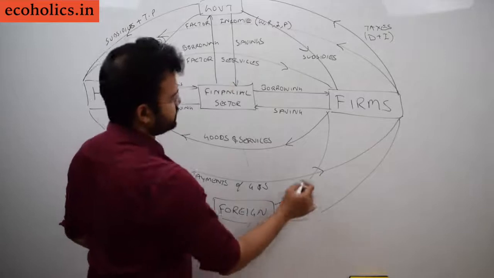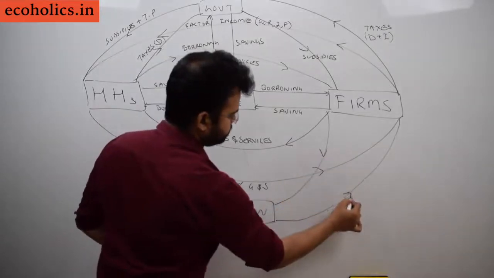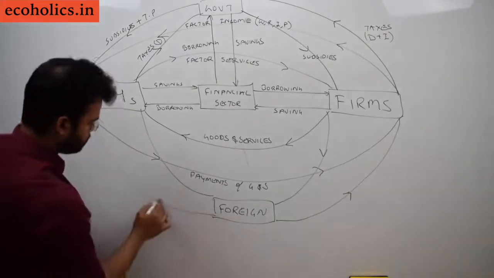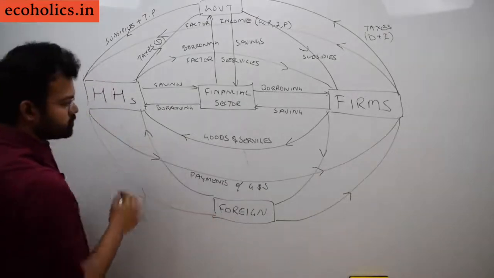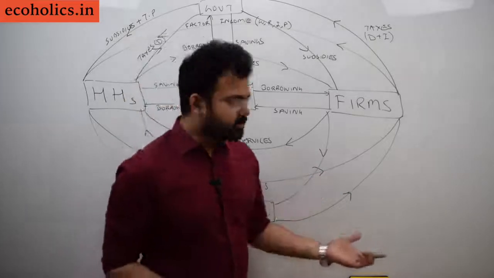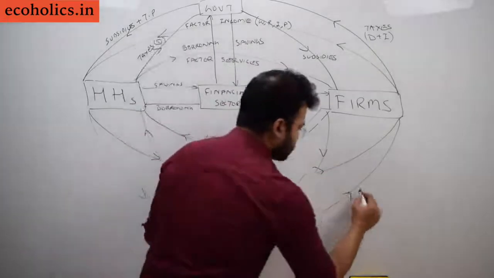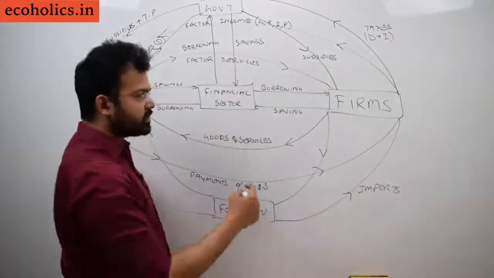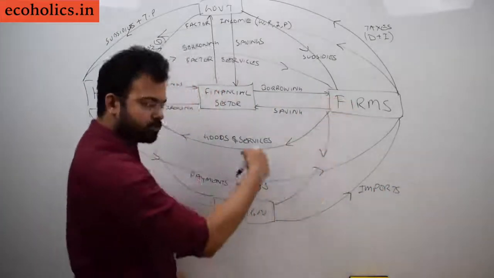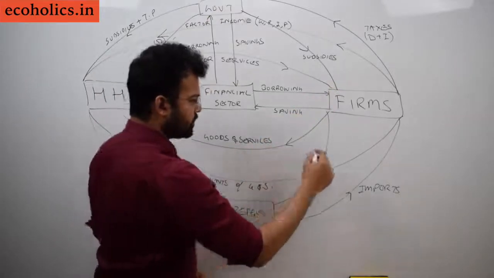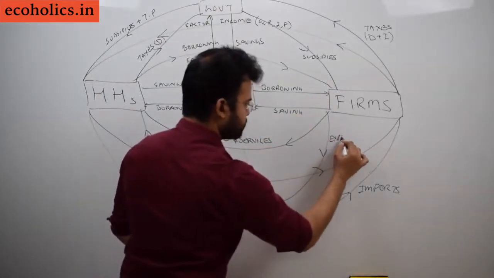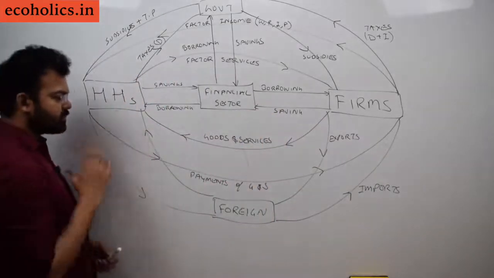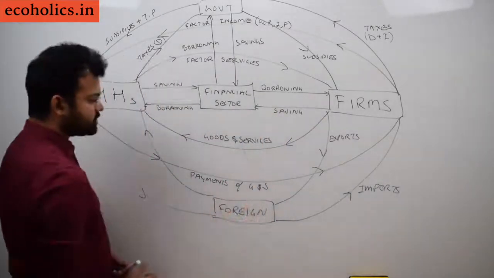Simply, whatever comes in is what we call imports, and whatever goes out from firms to the foreign sector, from India to abroad, these are exports.